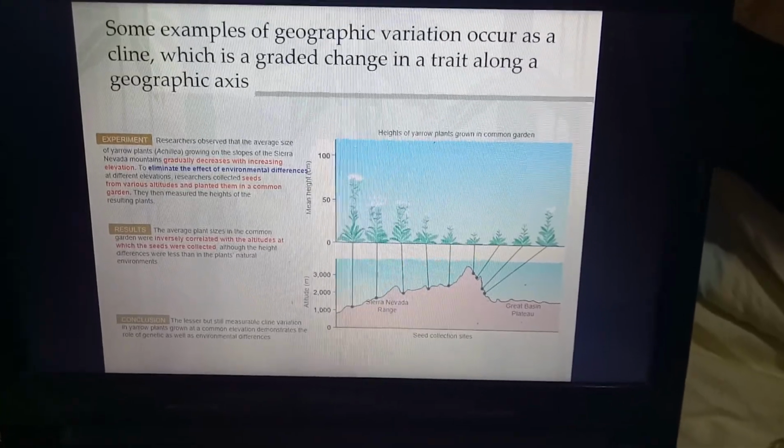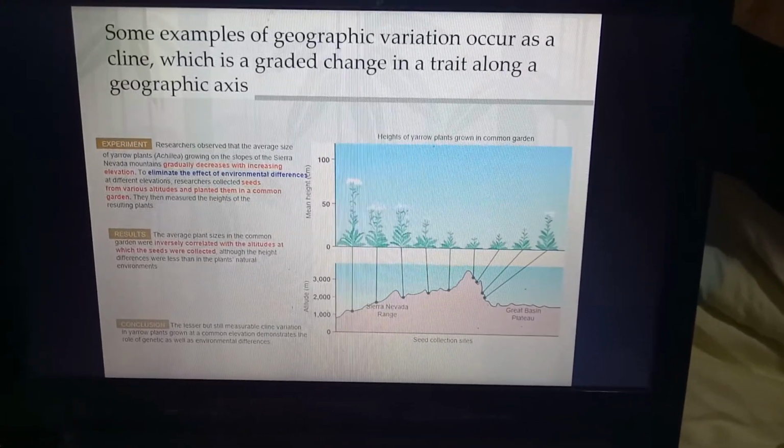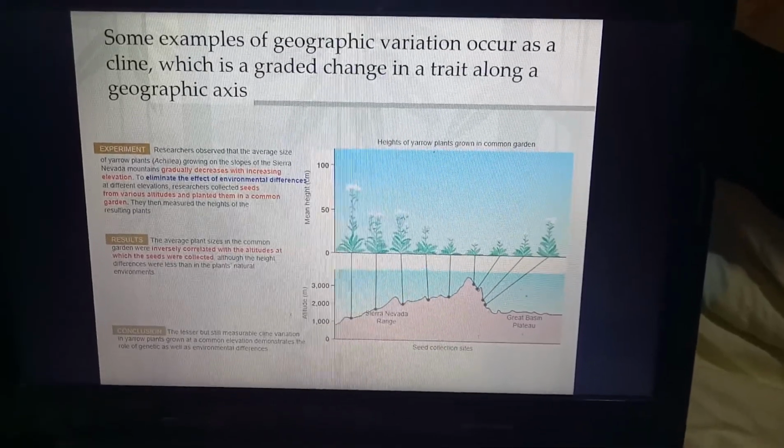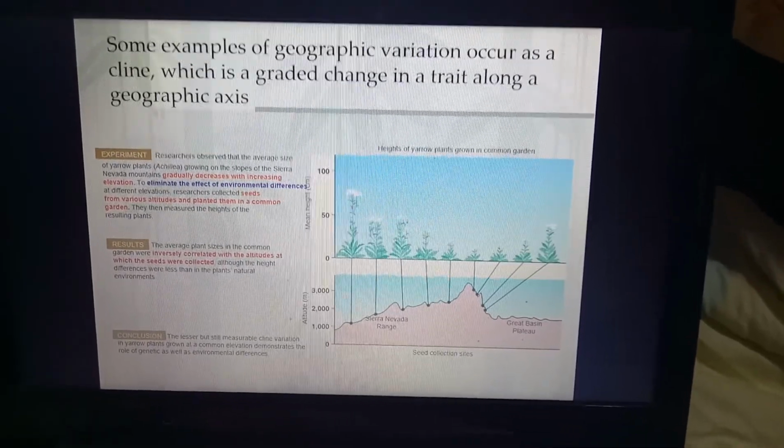Okay, some examples of geographic variation occur as a cline, which is a graded change in a trait along a geographical axis.